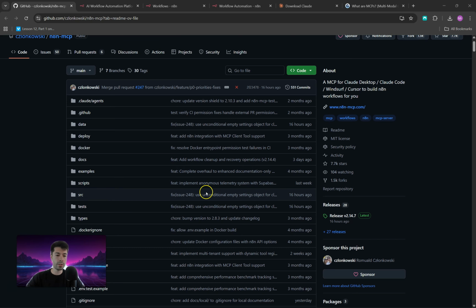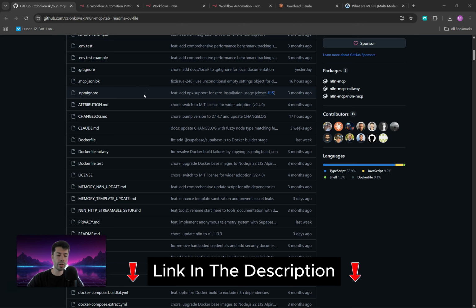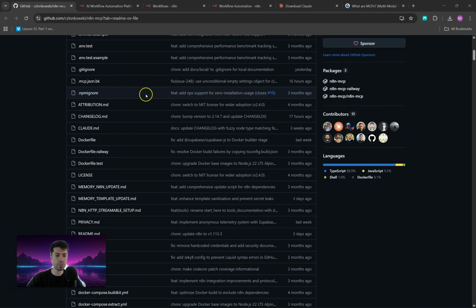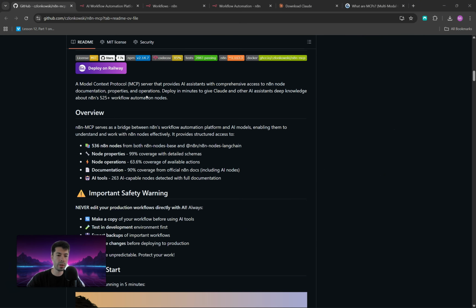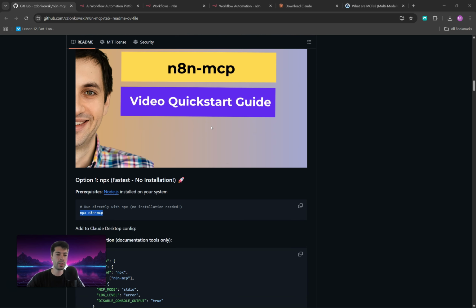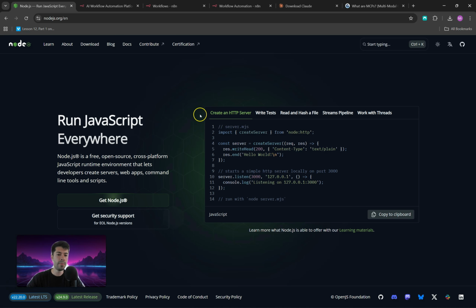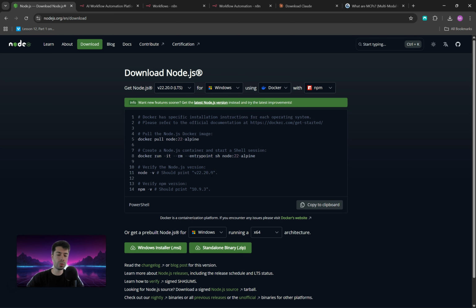Okay, so the first thing you're gonna do is, you're gonna come to this GitHub repository. I'm gonna leave the link in the description. And then what you're going to do is, first you need to install Node.js. So just scroll down here and then click on Node.js. Then you're gonna click on Get Node.js and you are going to choose which operating system you are using. If it's Windows, just click on Windows Installer, download it and install it on your machine.